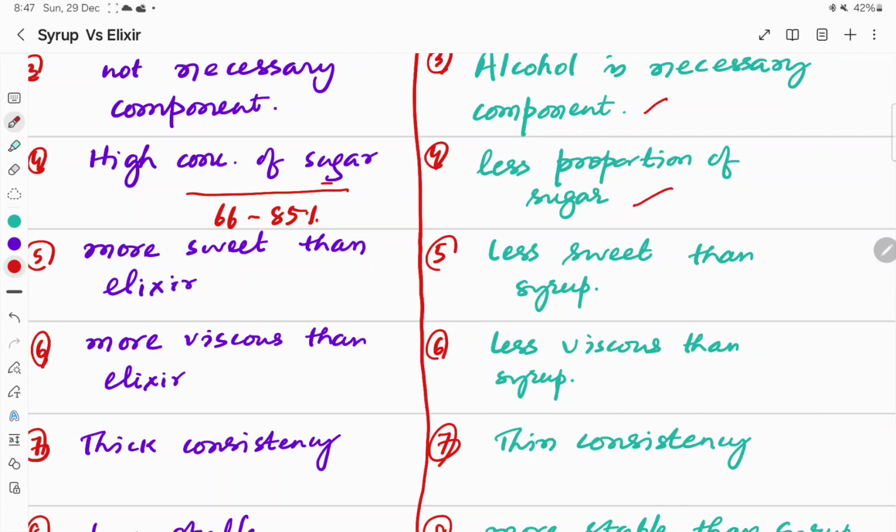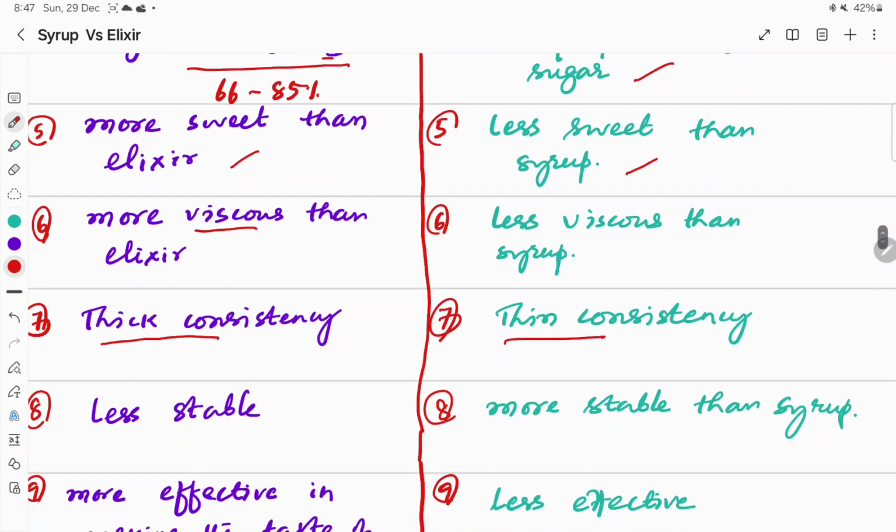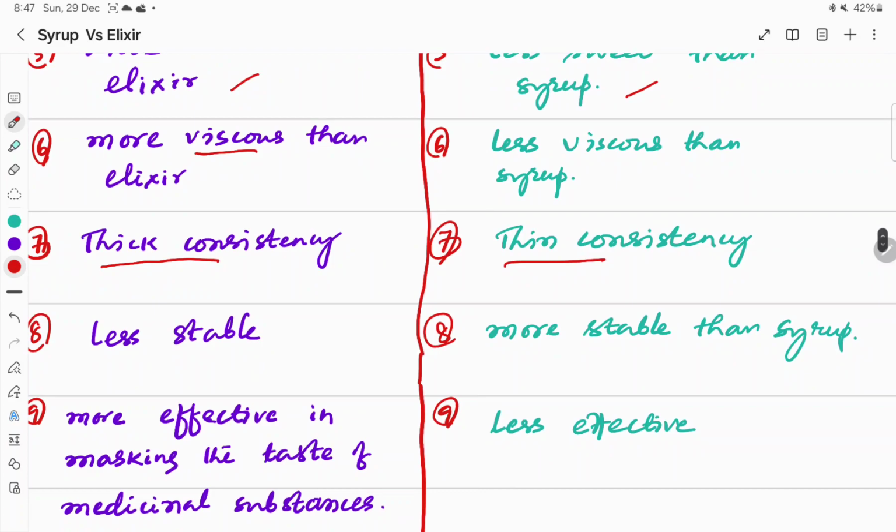So naturally syrup is more sweet than elixir, whereas elixir is less sweet than syrup, and because of that also syrup is more viscous than elixir. Syrup has thick consistency, whereas elixir has thin consistency. And because of that the elixir is more stable than syrup.